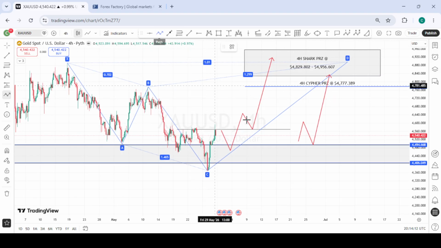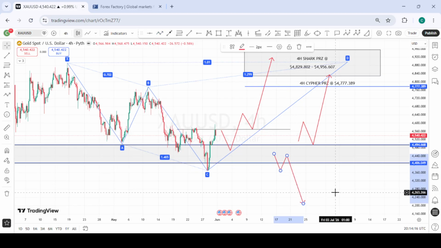Should price break below this area of interest, then we know that we are heading to the downside for gold. So for now, we are neutral. All we are waiting for is to see clarity as to where gold wants to head to, depending on which area breaks first.